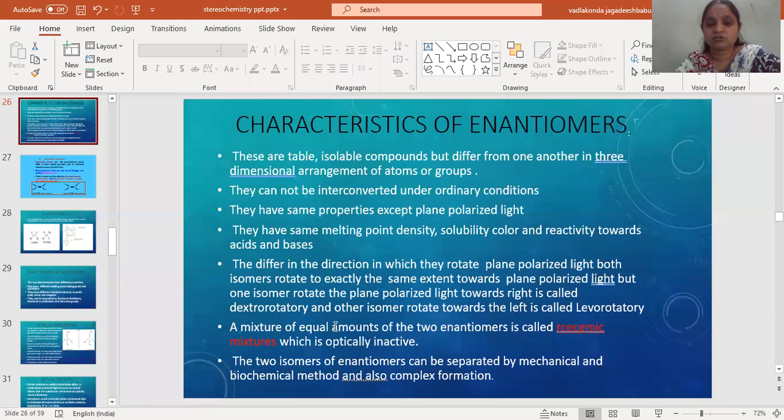Okay, the mixture of the enantiomers which is having the equal composition, that is 1:1 ratio of the enantiomers, is known as the racemic mixture. And when we pass the plane polarized light toward the racemic mixture, one will rotate the clockwise and the other enantiomer will rotate anti-clockwise. So that mixture will become optically inactive. The two isomers of enantiomers can be separated by mechanical, biochemical method and also complex formation. They can be separated by using the different techniques.